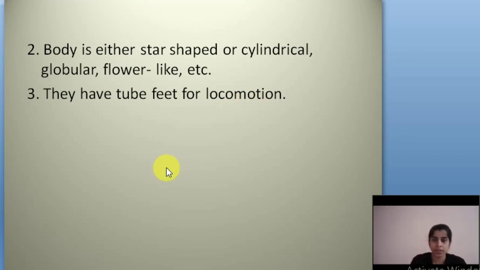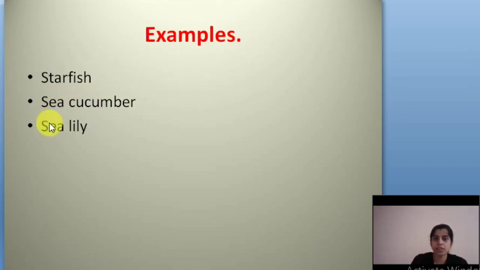Already we said they may be sedentary or free living. See the examples: starfish, sea cucumber, and sea lily. These are examples of phylum Echinodermata, the spiny skinned animals. Starfish is star shaped; sea cucumber, globular shape; and the sea lily is like a flower.